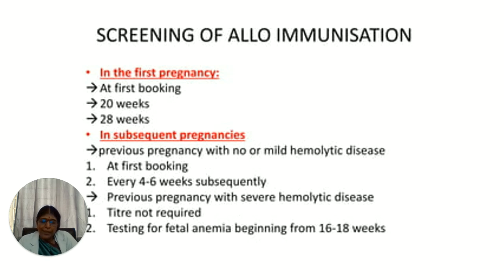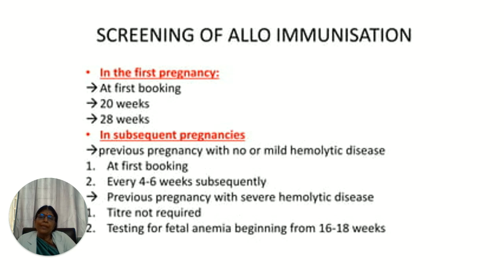So how many times do you screen the mother with the indirect Coombs test? In the first pregnancy, you do it at the first booking, then at 20 weeks and 28 weeks. In subsequent pregnancies, we take the history of whether there was a previous pregnancy with no or mild hemolytic disease, and then we do it at the first booking.